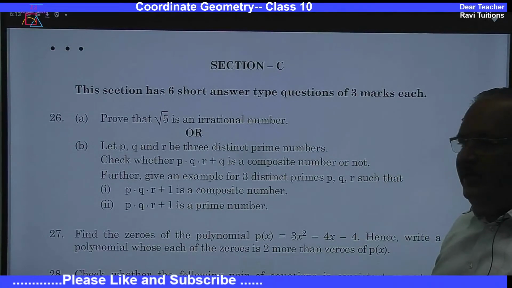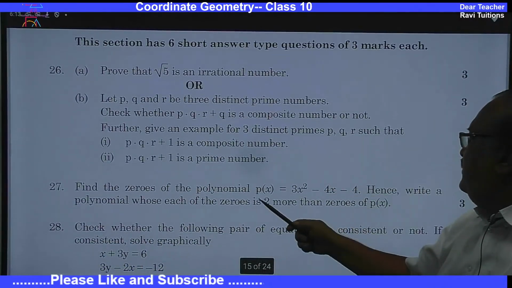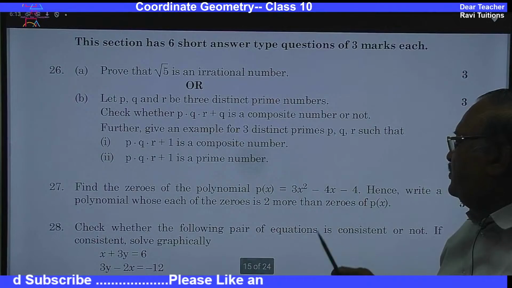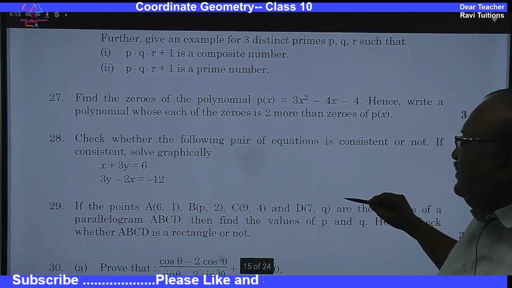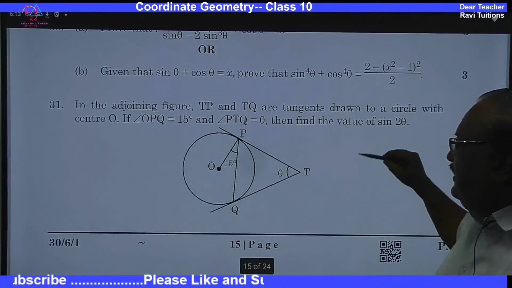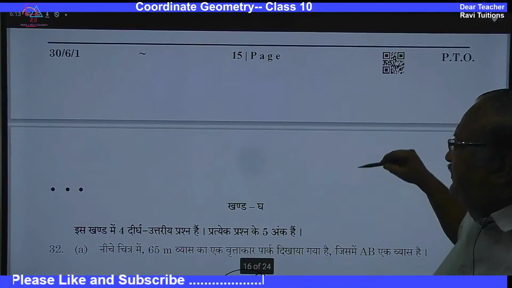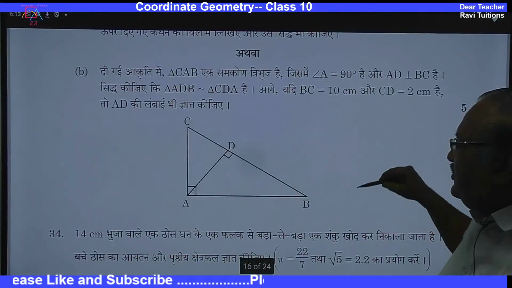Okay. Find zeros of the polynomial. Polynomial question is given here, and number of zeros of a polynomial, and I think in section C also no quadratic equation question.